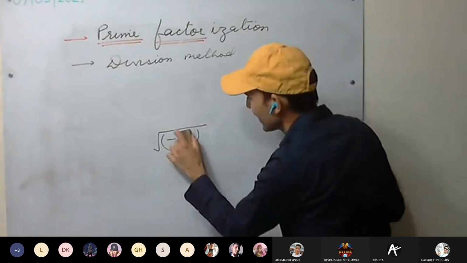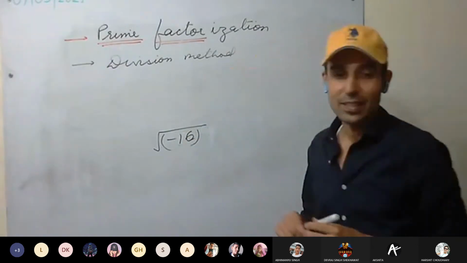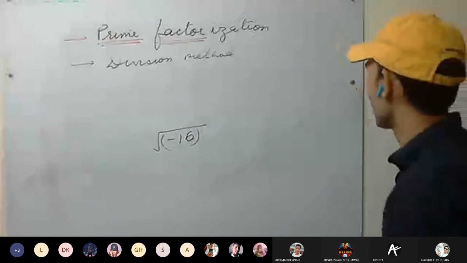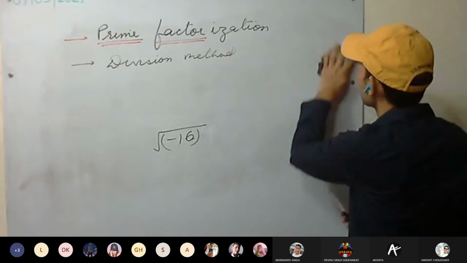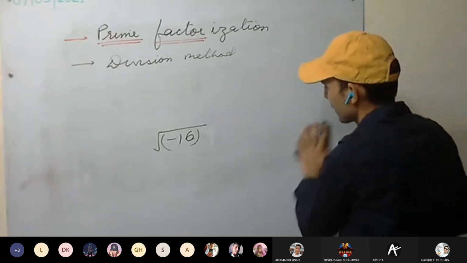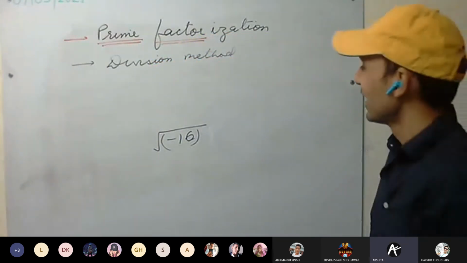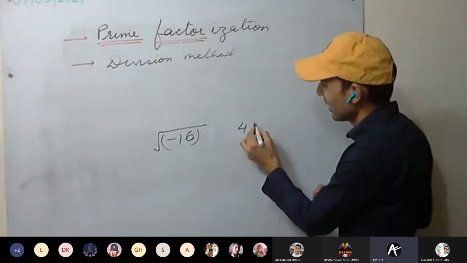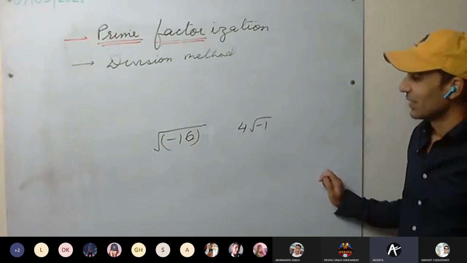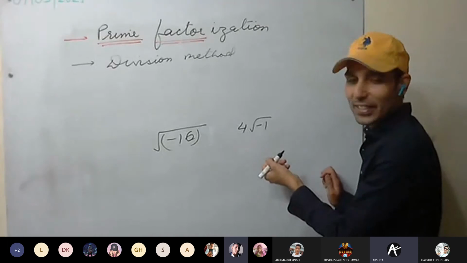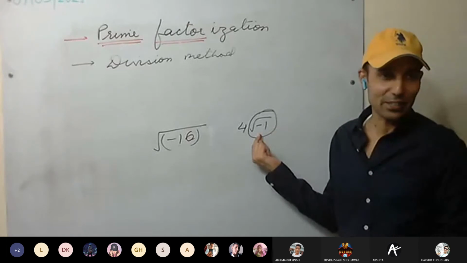Or we make it more easy. Minus 16. Calculate it. This is more easy. Calculate the square root of minus 16. Sir, we cannot. Sir, negative numbers do not have any square root. You are getting like this, yes, sir. So this is what? You cannot calculate the square root of a negative number.